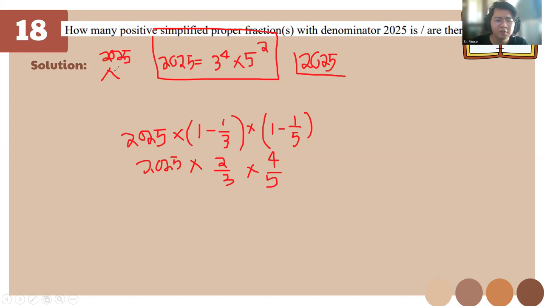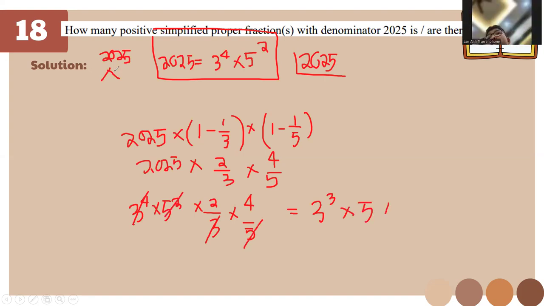But we know, class, that 2025 is composed of 3^4 times 5, right? Correct me if I am wrong. So this one, class, you'll just be using, so right away this is going to become 3 cubed times this one. So it's just going to be 5 alone times 2 times 4.